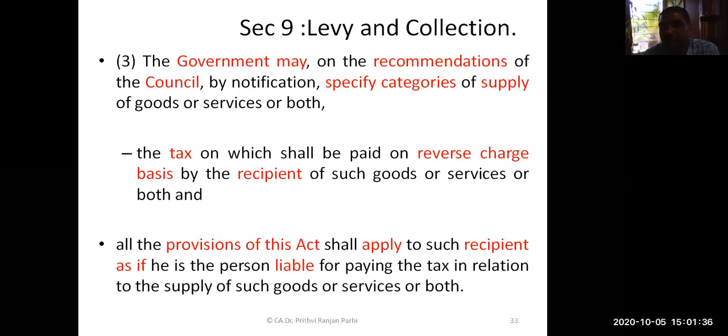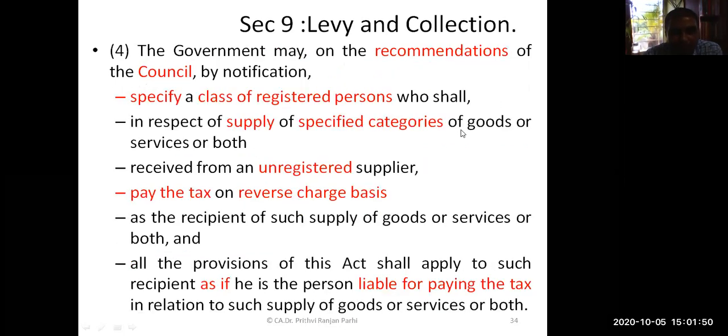Fourth subsection. If you are coming to this fourth subsection, there is some similarity between subsection 3 and subsection 4. Subsection 3 says the government may specify category of supply. Now look at subsection 4, it says a similar kind of thing. It says the government may, on recommendation of the council, by notification,